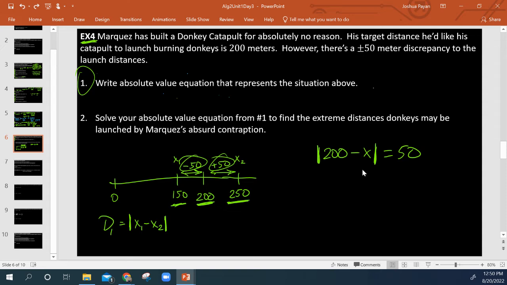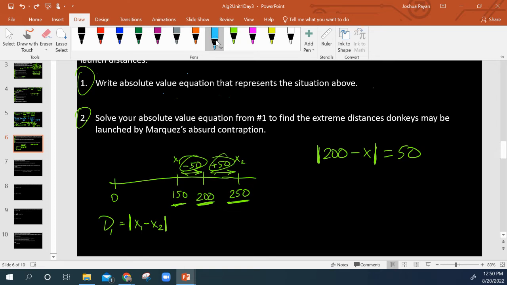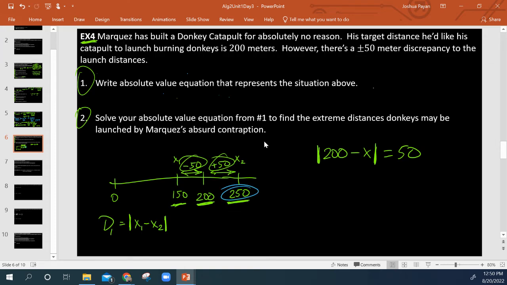So that said, that brings us to number 2. So this is where we're going to solve it and see if it actually works, right? So if I solve this equation for x, I should get from my two answers 250 or 150. Let's see if it works. So absolute value is already by itself, right? So I can go ahead and split this into my OR statement.